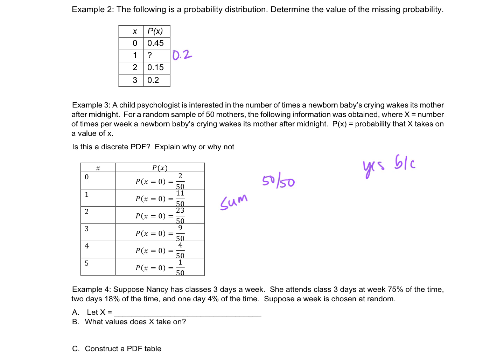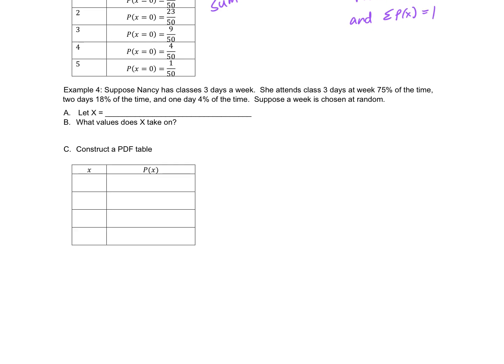Because, and if I want you to write the actual formal reason why, your answer is P of X is in 0 to 1. You can write it this way or write it all out in words. And the sum of P of X equals 1. So you can either use mathematical notation to shorten it, or you can write out all the words. I don't care. All right, so example 4, suppose Nancy has classes 3 days a week. She attends class 3 days each week 75% of the time, 2 days 18% of the time, and 1 day 4% of the time.